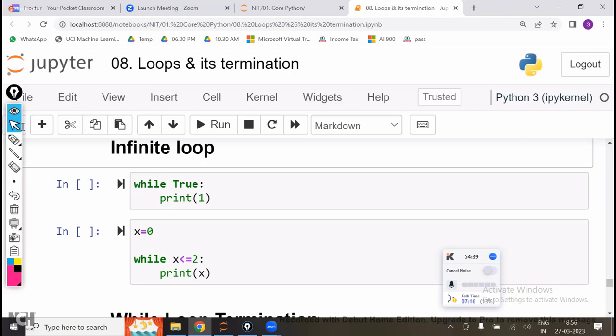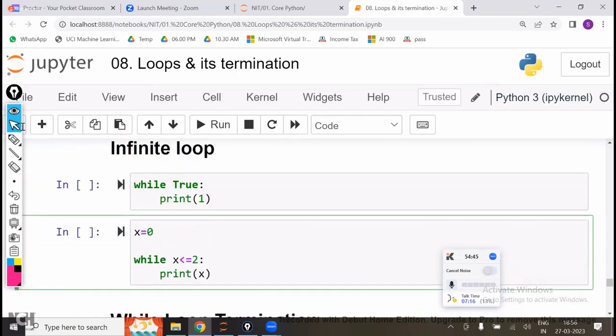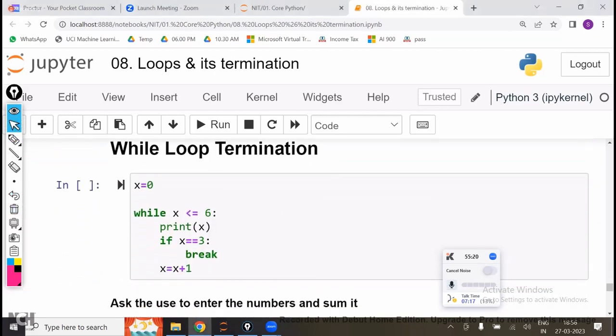Is that clear? Now, x is equal to 0. This is also the same. Directly you can write while True, or here, 0 is less than or equal to 0, true. Condition satisfied. Again it will come back here: 0 is less than or equal to 0 again. Every time x is 0 only. In this condition, x is not changing, so the condition also will not change. Why would it suddenly convert to false? If the x value changes, every time it will check the new condition. If x is fixed, the condition is fixed, so the answer is fixed and not going to change. Is that clear? Now, next, loop termination.